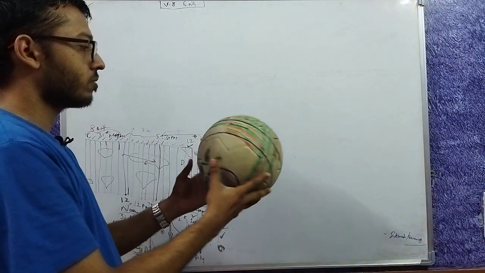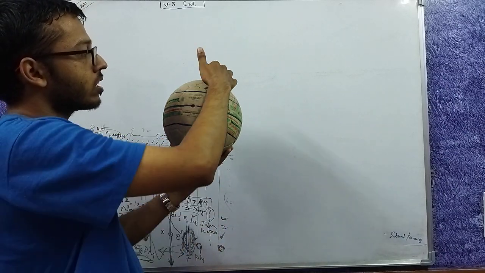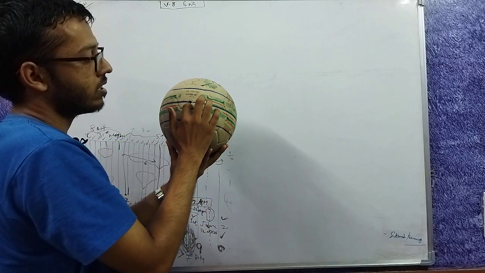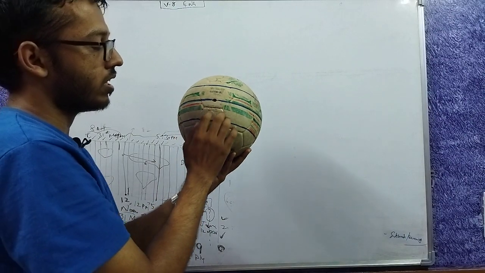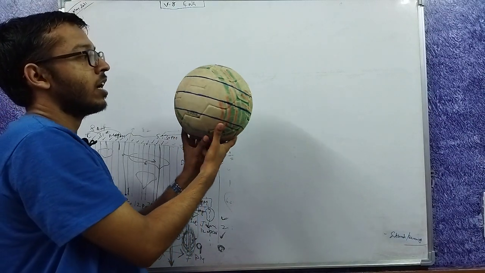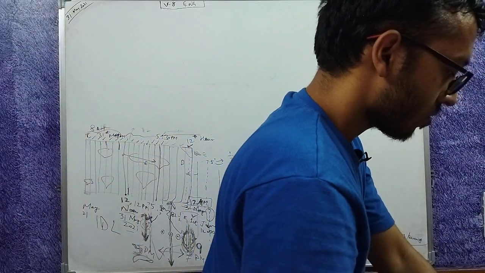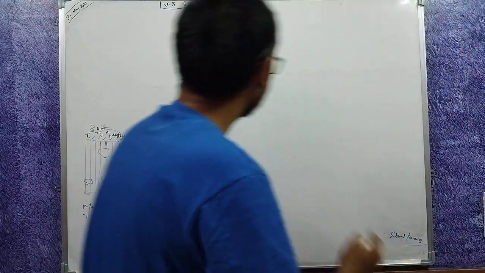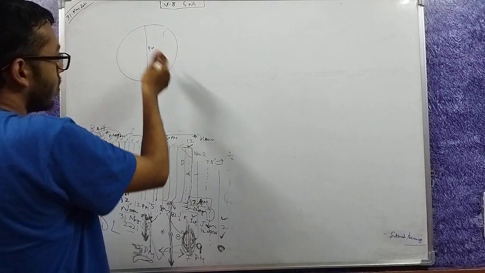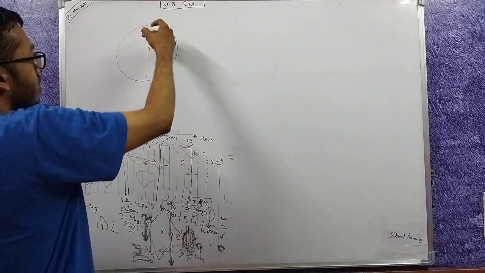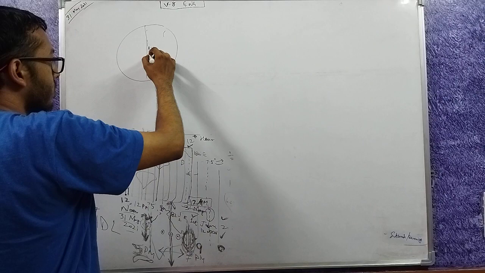Here is the earth. Here is the prime meridian. I told you the prime meridian passes through Greenwich in London. Why and what is the international date line opposite it? Let's discuss. So now we have the prime meridian here. In 3 dimensions it is like this on the earth. On the opposite side of this is the international date line.